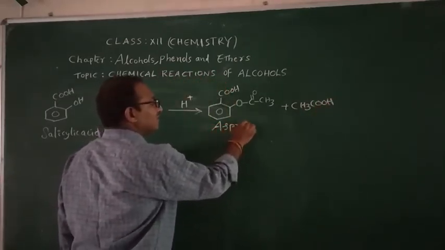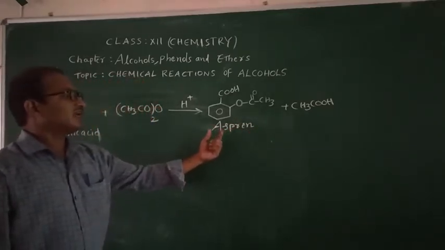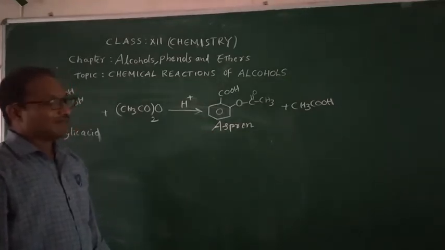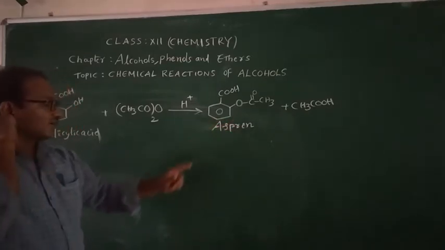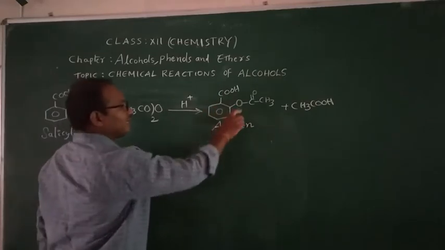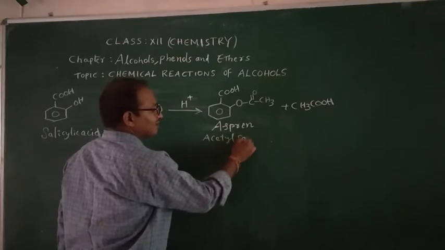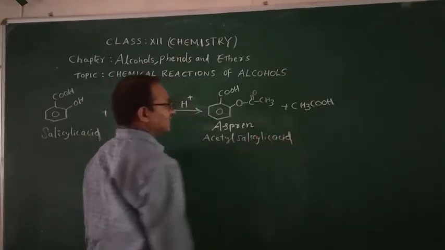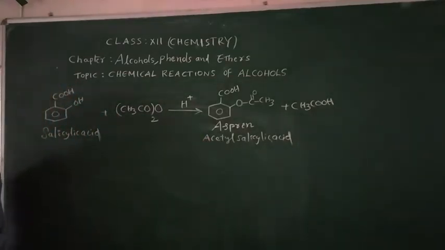Even in medical stores you can find this medicine as analgesic tablet, means headache tablet. The complete name of aspirin is acetyl salicylic acid. Even this same reaction you can find in the Chemistry in Everyday Life chapter, children.